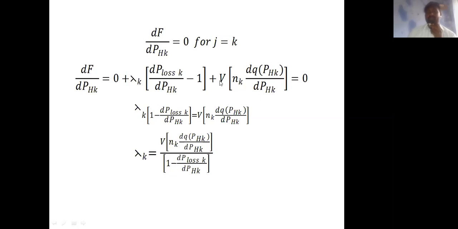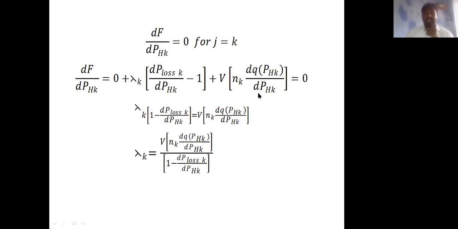Here v is the constant that converts the incremental water rate of the jth hydro plant into incremental cost for any given specified interval.